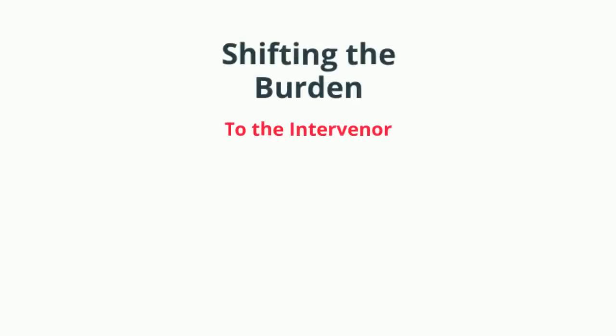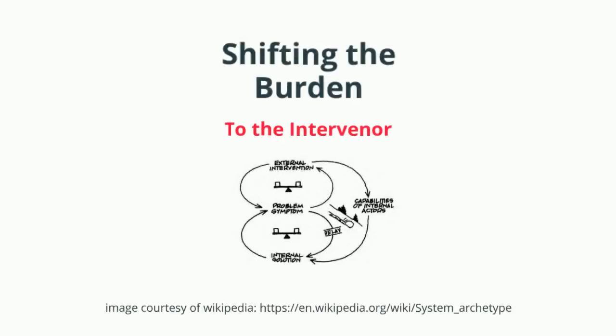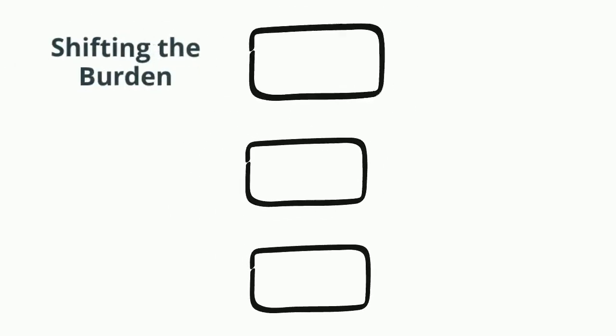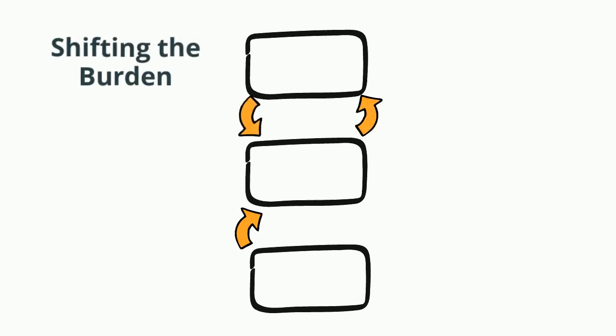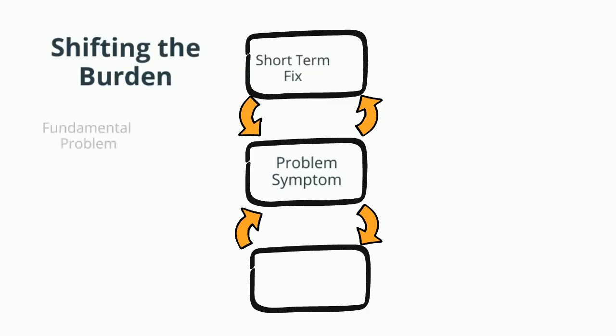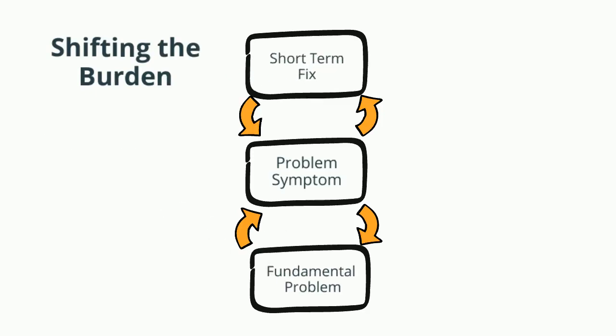Welcome to this short video which describes how I use the systems archetype, in this case shifting the burden to an intervener, to diagnose and correct a real-life organizational problem. Shifting the burden. The model consists of three boxes. Arrows signify a relationship between the boxes. There is always a problem symptom, a short-term fix, and a fundamental problem which drives a system model.